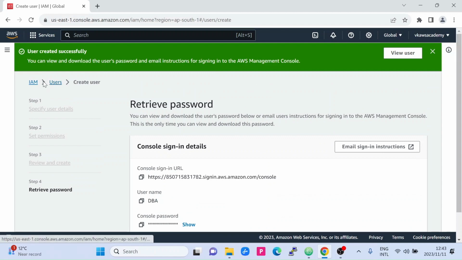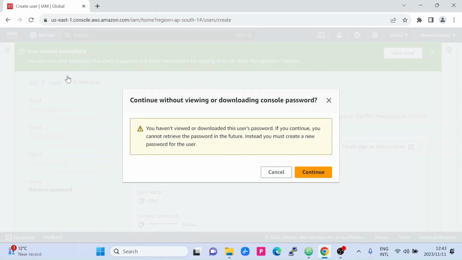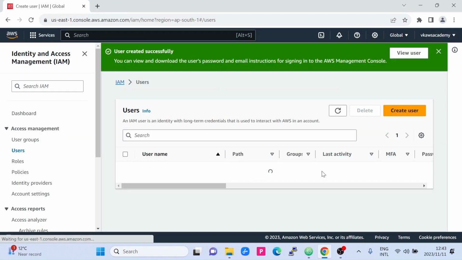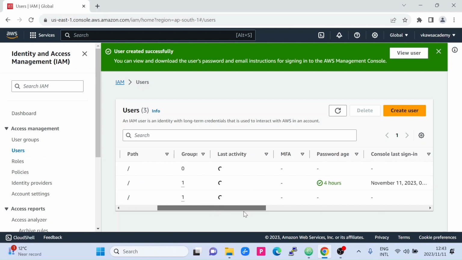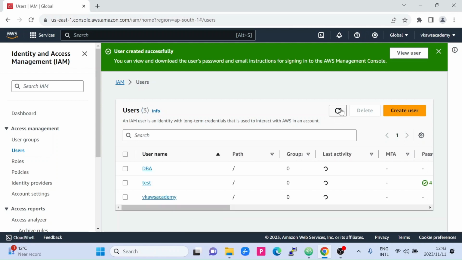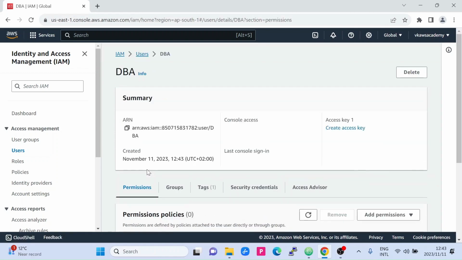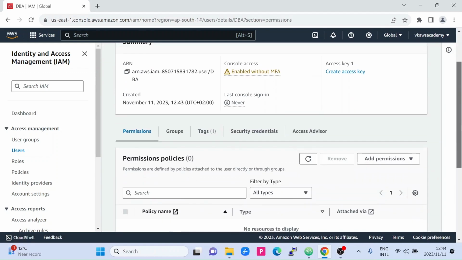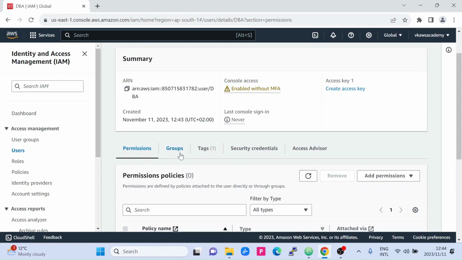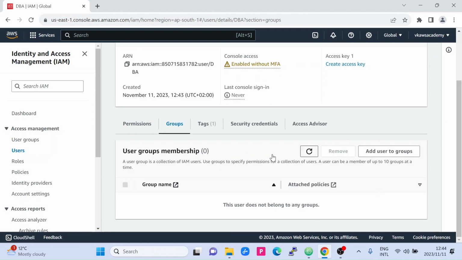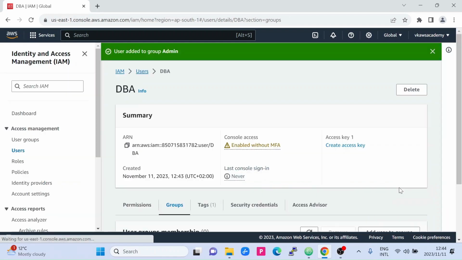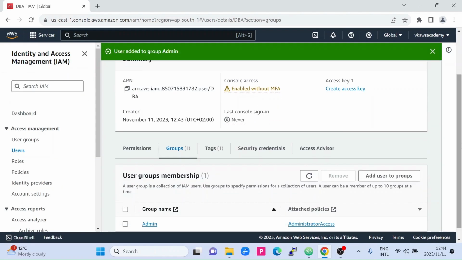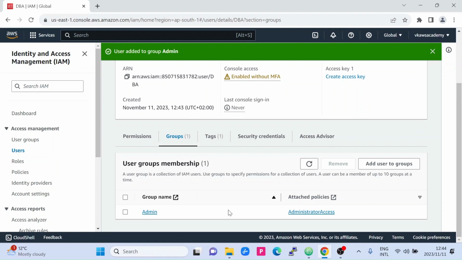Now I will go to IAM again. So this user is created. Let's see which group this user is part of. This user is not part of any group. So let's add this user to the group called admin, which we recently created. We have added this user to the group called admin.